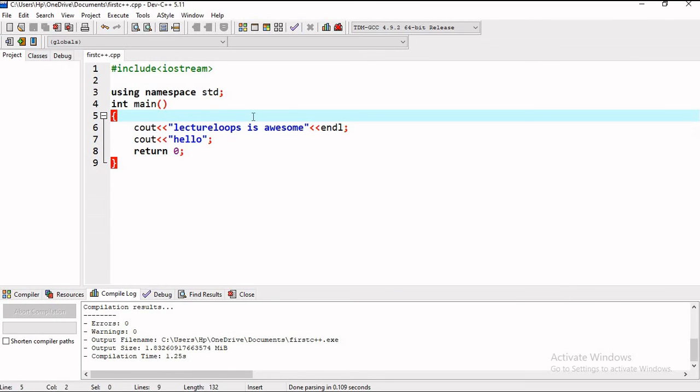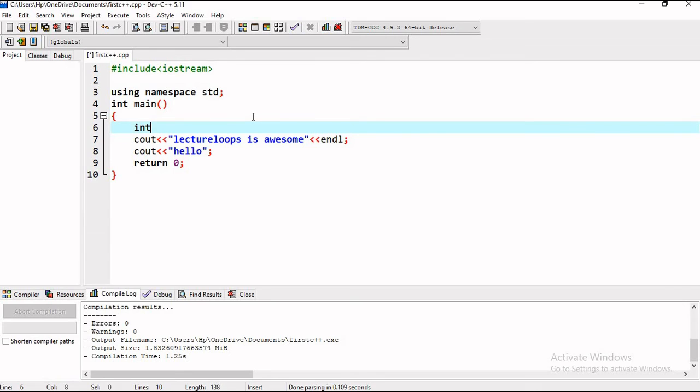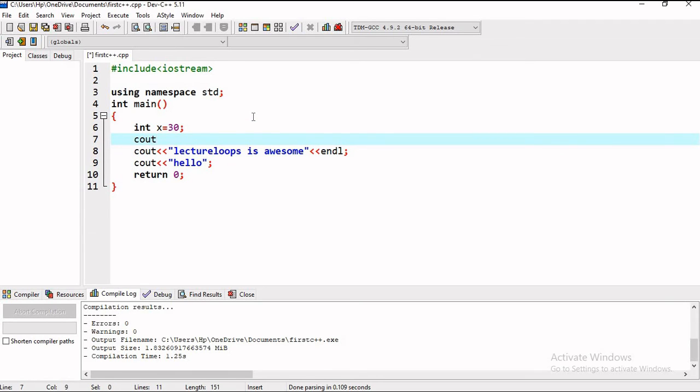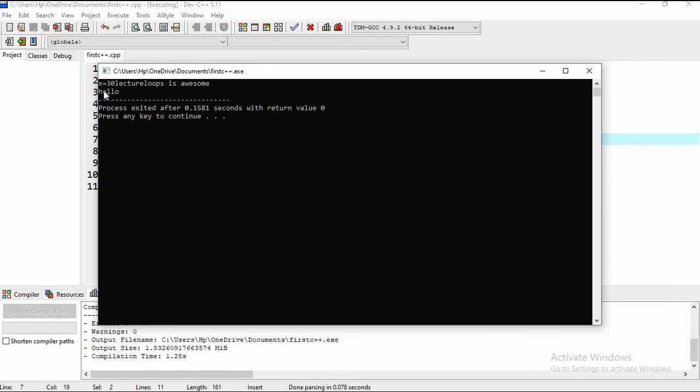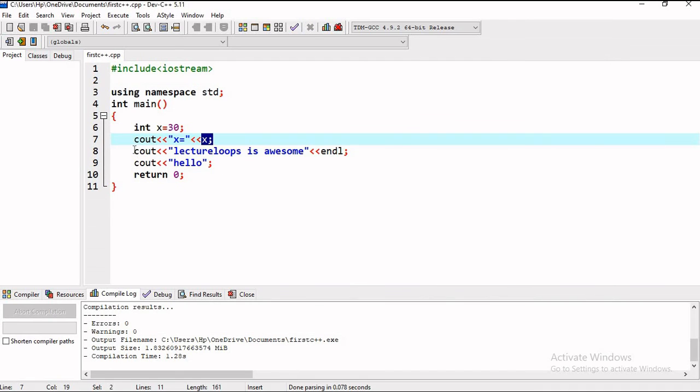How to print the values of a variable? So we have to declare the variable. Suppose I have declared a variable x and initialized it with the value 30. Now I want to print the value of this variable. Again you have to put cout, x and a semicolon. Now we have not enclosed this x in double quotes, so whatever the value of x is, it will be printed here. Yes, you can see x equal to 30 is printed.